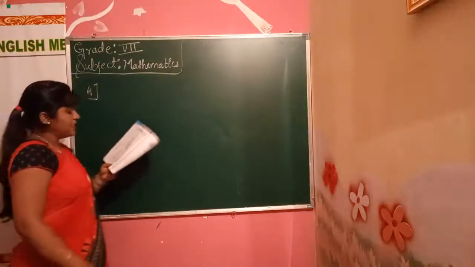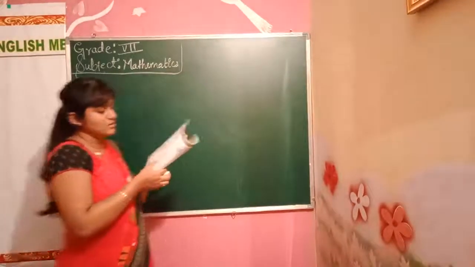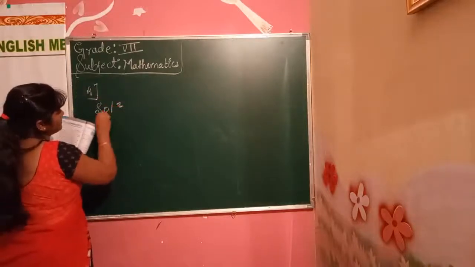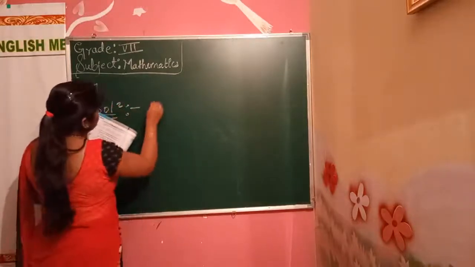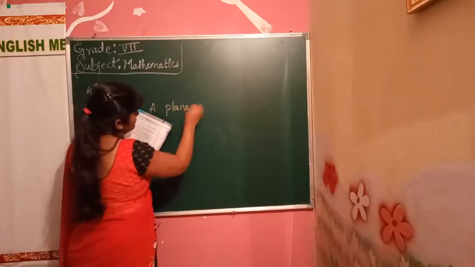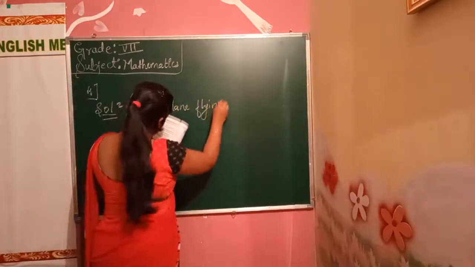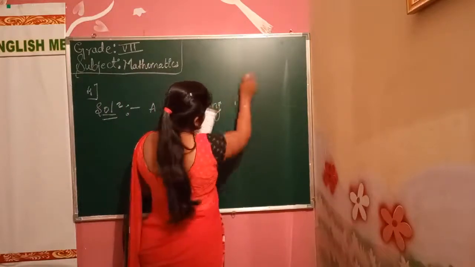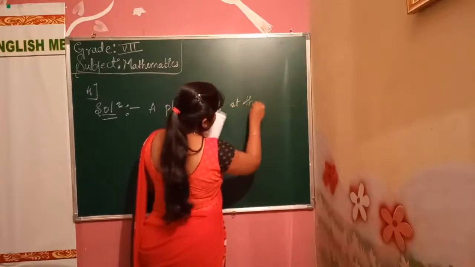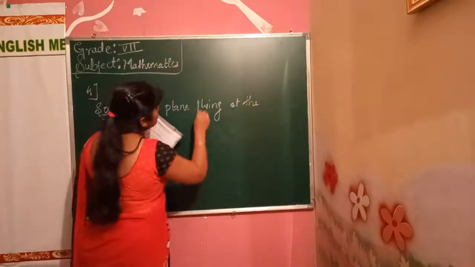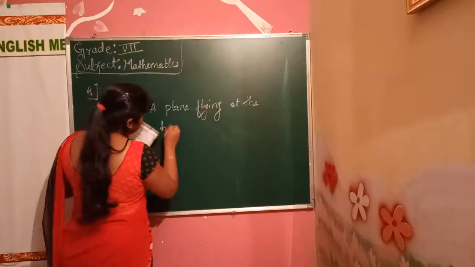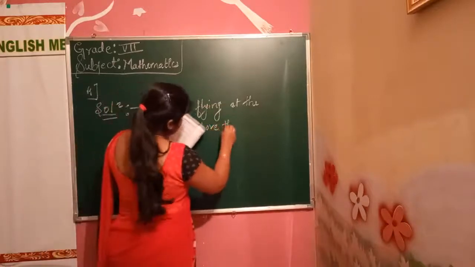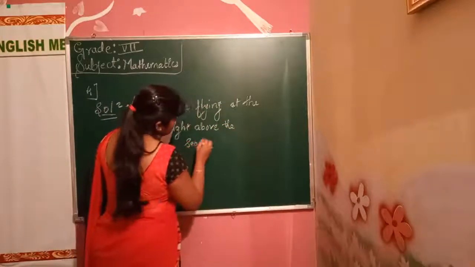Fourth sum. A plane is flying at the height of 5,000 meter above the sea level. We'll write with a statement. Solution. A plane flying at the height above the sea level.